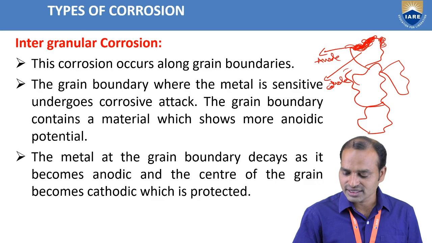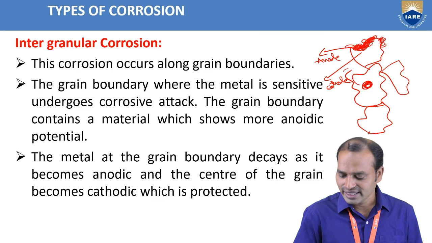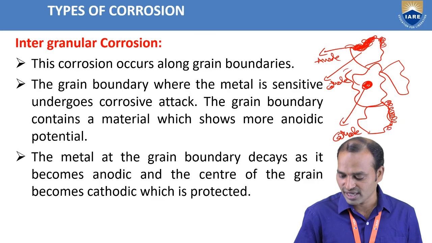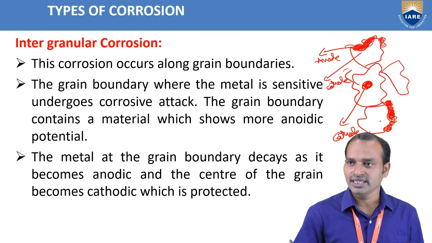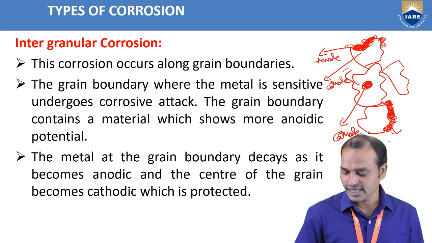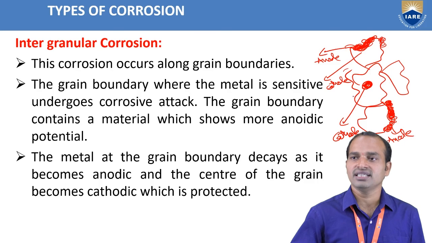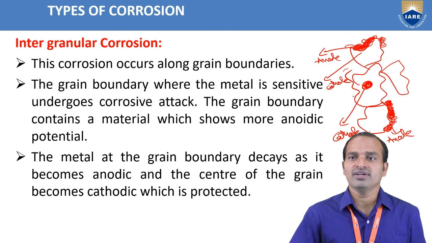So this is the surrounding grain boundary, and this part is the center of the grain. This part acts as a cathode and is protected from corrosion. Where the grain boundary is, we draw this dark line. That part acts as an anode and undergoes corrosion, and the center point acts as a cathode, protected from corrosion.